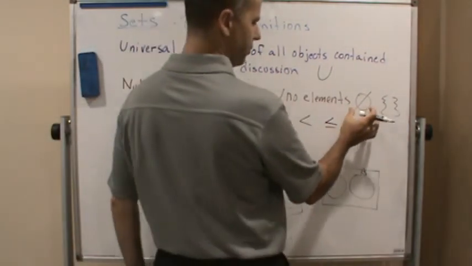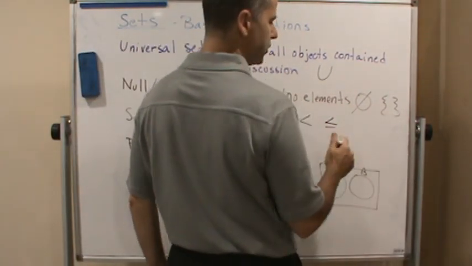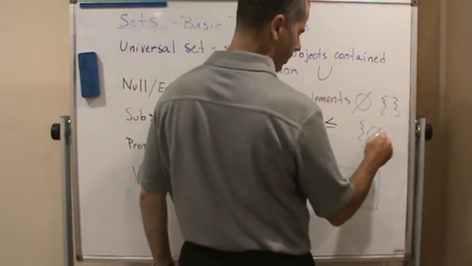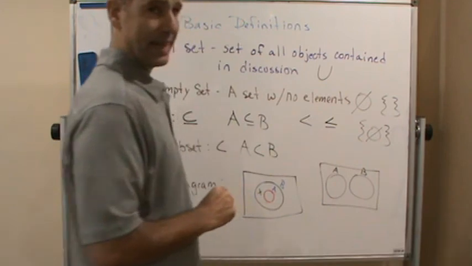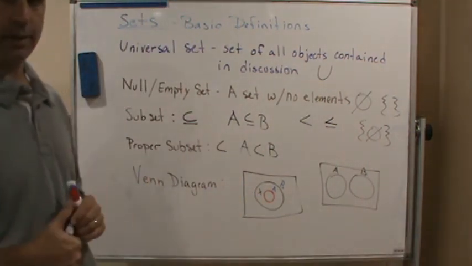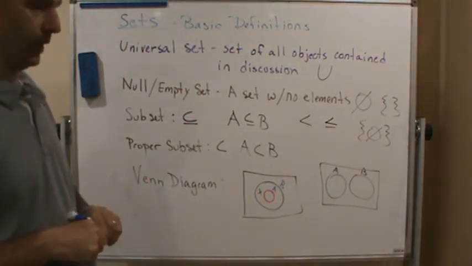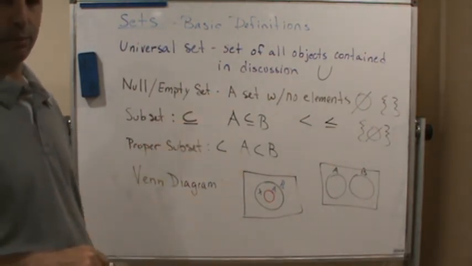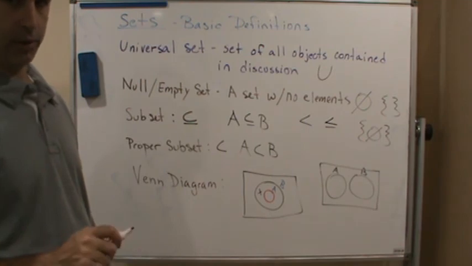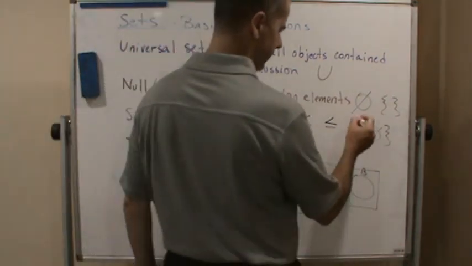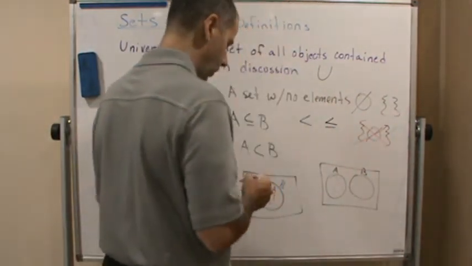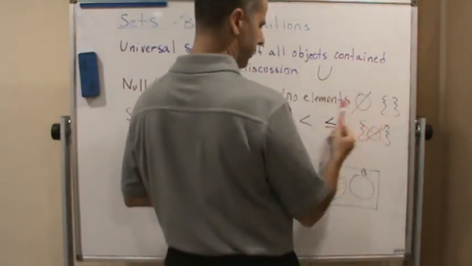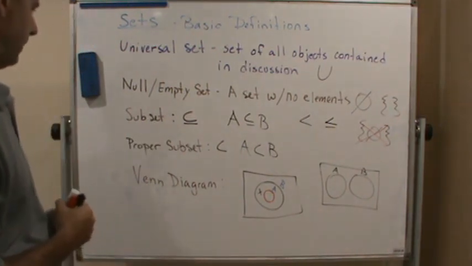So we can use this symbol or this symbol, but do not use that symbol to represent the null set, because it doesn't. That represents the set that contains the symbol of the null set. So we don't use that for the null set. Either this symbol or this symbol represents the null set.